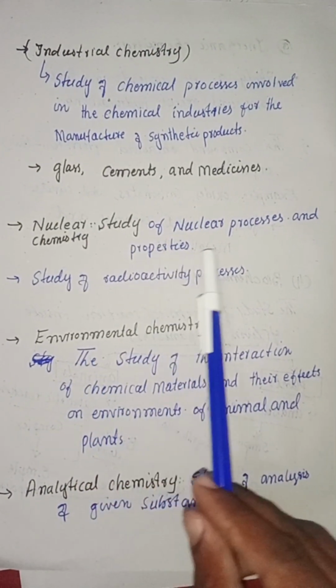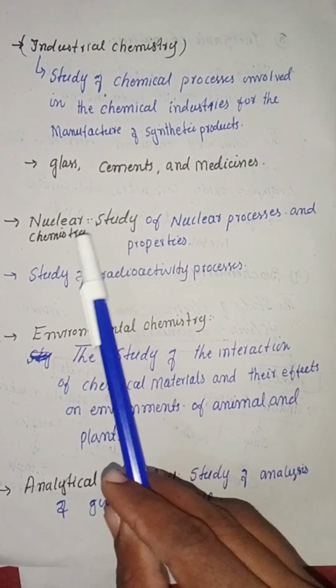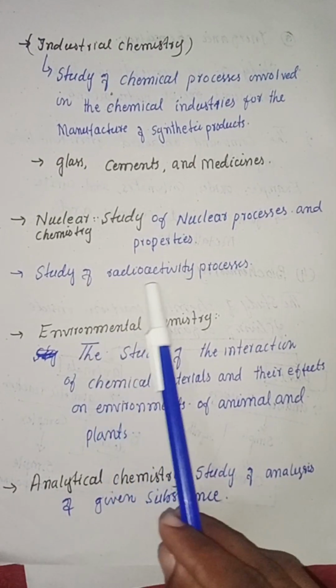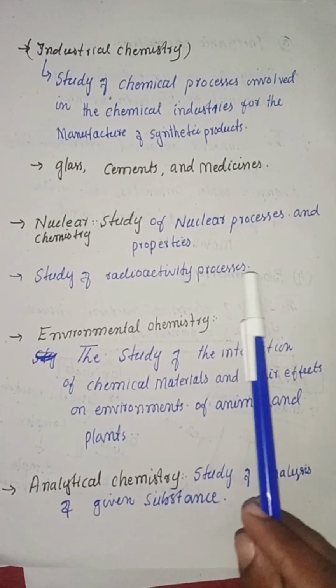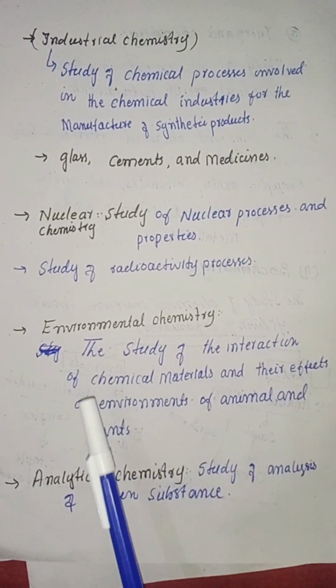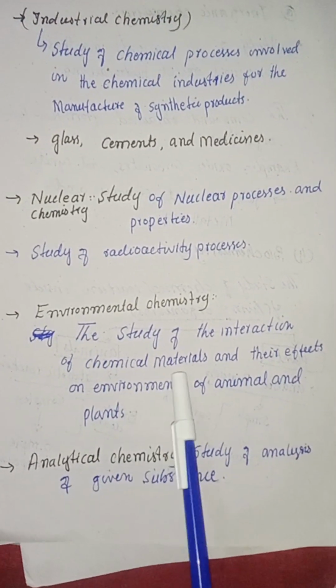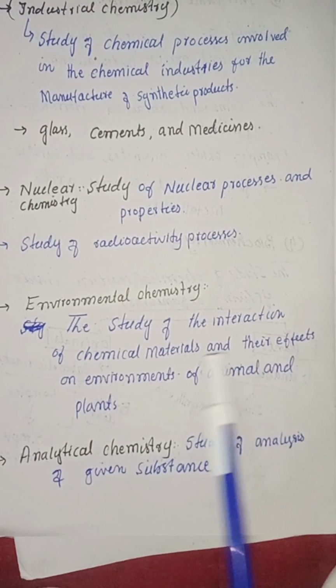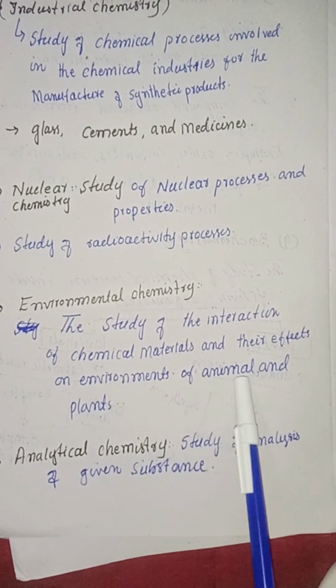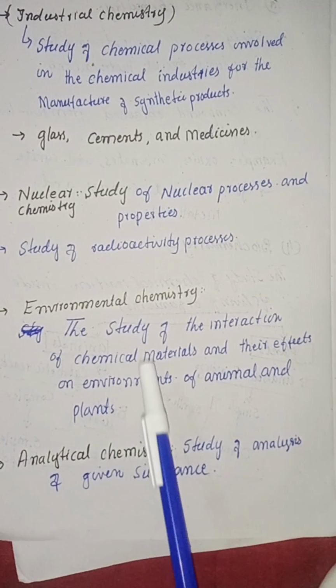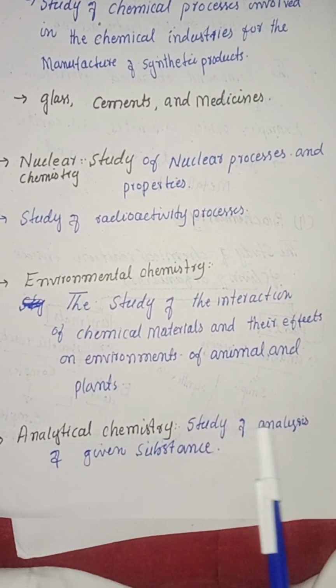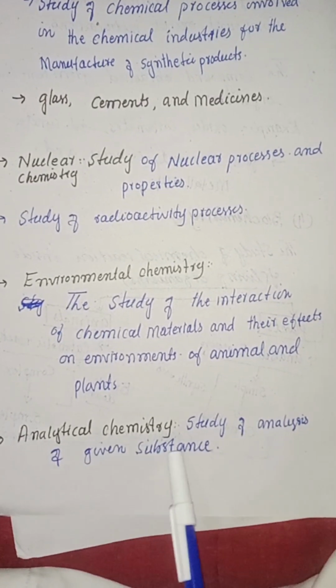Nuclear chemistry, the study of nuclear processes and properties, the radioactive processes of the nucleus, is called nuclear chemistry. Environmental chemistry, the study of the interaction of chemical materials and their effect on the environment, animals, and plants.